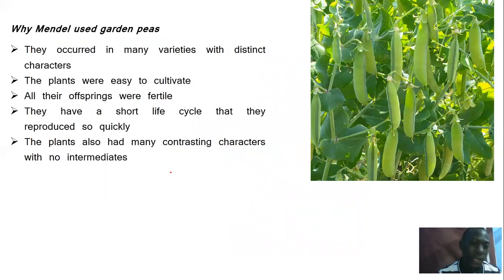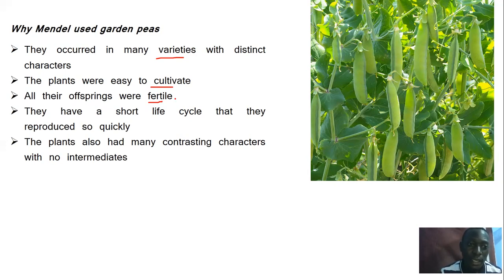And normally we ask, why do you think Mendel used garden peas? These are the peas that I'm talking about. One, they occurred in many varieties. There were so many different varieties with distinct characters: tall, short, green pod, yellow pod, and so forth. Also, they were easy to cultivate, and all offspring were fertile, which is important, because you need to keep on producing and producing.